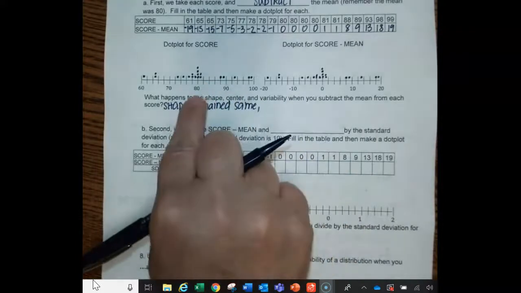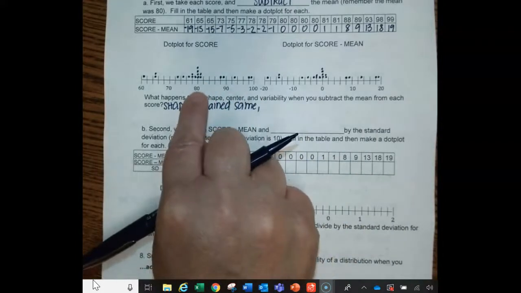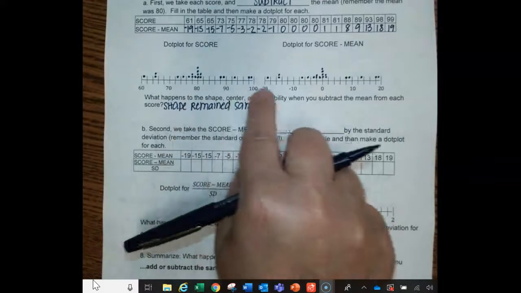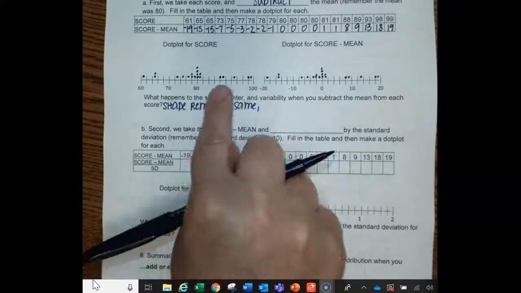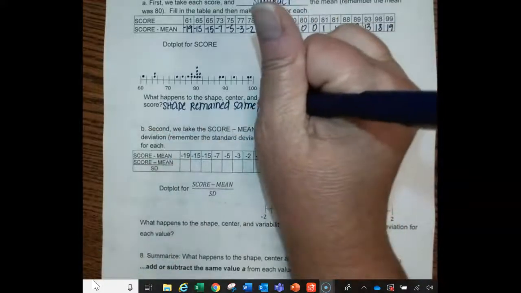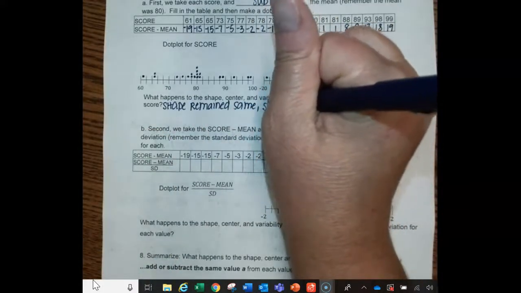It looks like this one is centered around 80, because that was our mean. This one's centered around 0. So it feels like the whole thing shifted left 80.